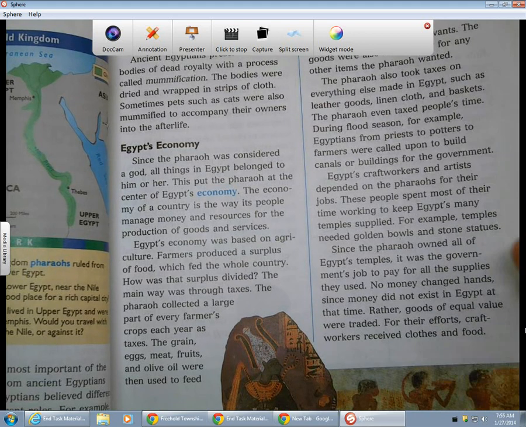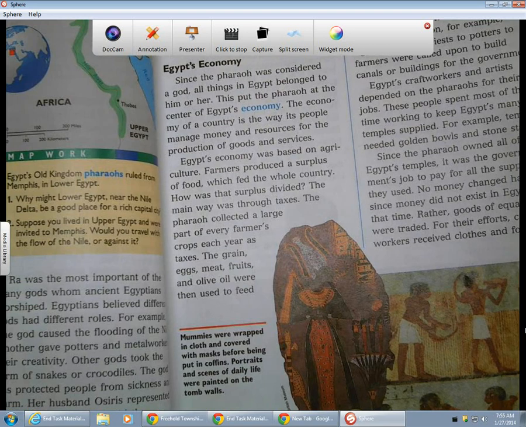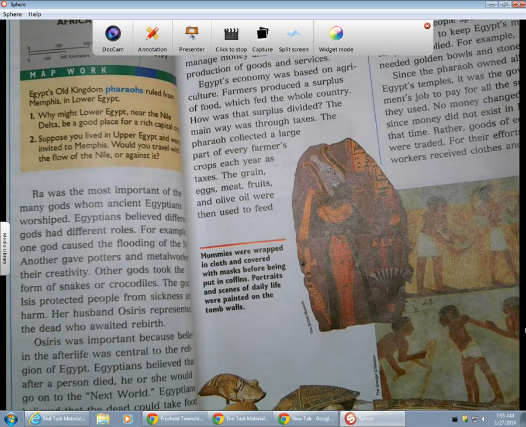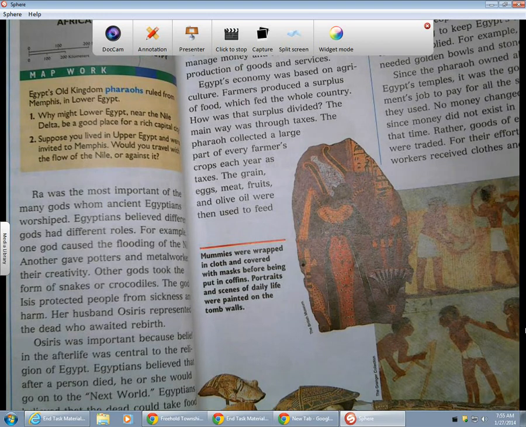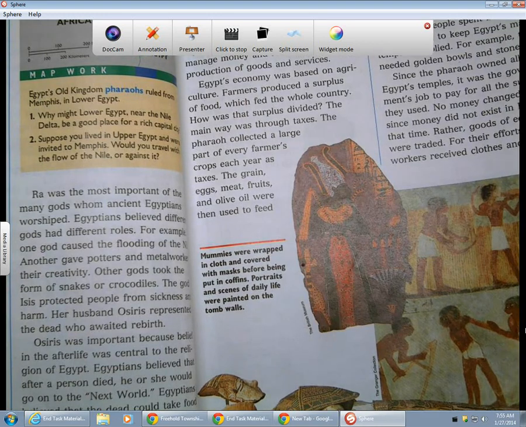And in the bottom picture, we have mummies that were wrapped in cloth and covered with masks before being put into coffins. Remember, they believed that people went into the next world. Therefore, they also buried items with them.